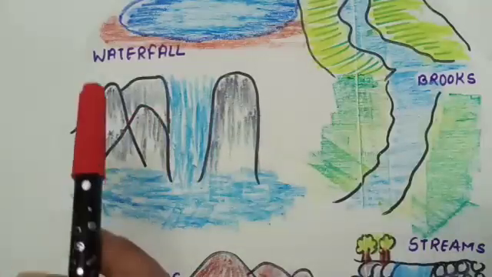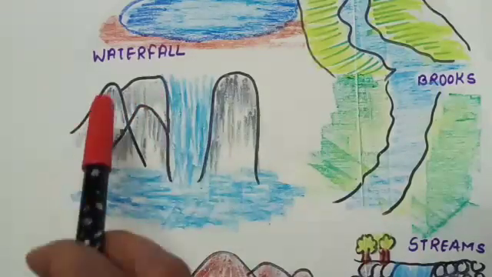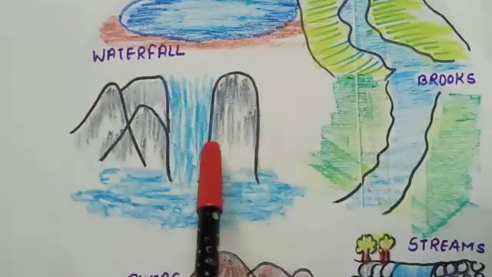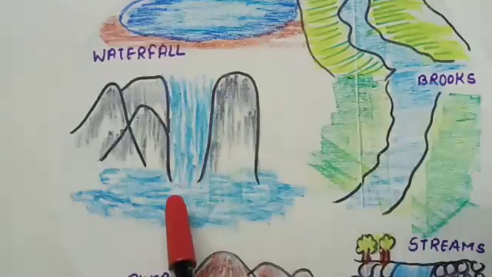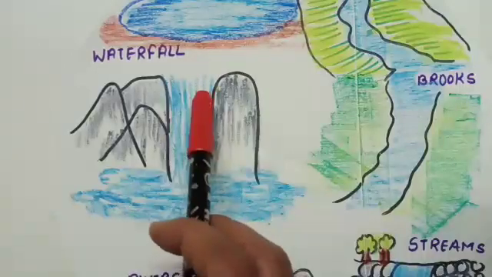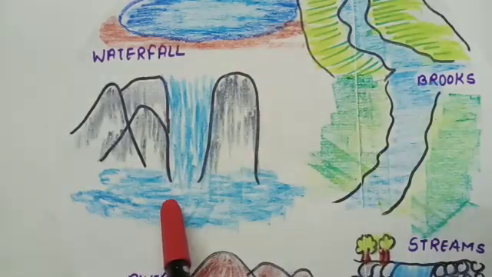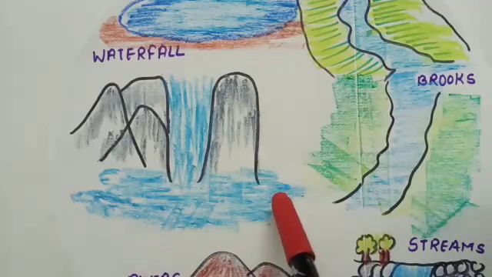Moving on, the next is your waterfall. Now at certain places you can see rivers cascade. Huge mountains will be there, rocks will be there, and suddenly water is falling down. So it is called a waterfall. Now these waterfalls eventually go and join the rivers, and in return the water that is flowing in the rivers goes and joins into the ocean.